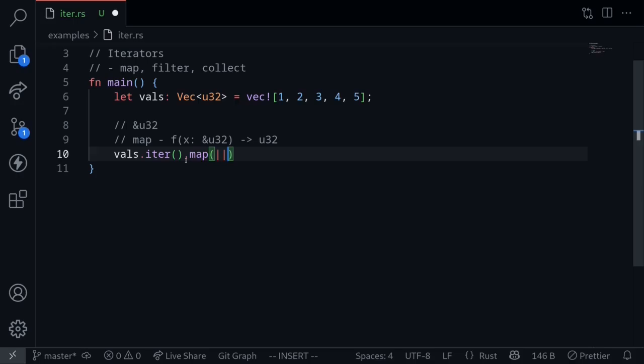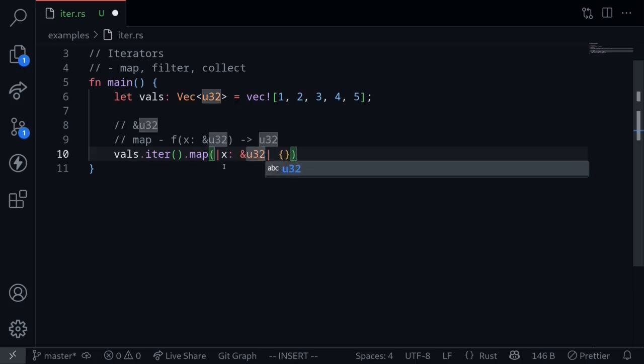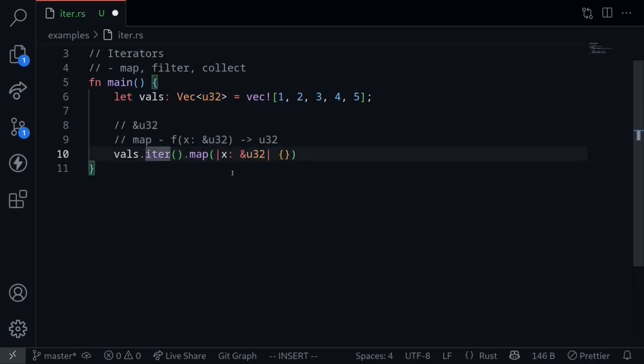To create a closure, we put 2 vertical bars, and then optionally, we can put curly braces. Inside the vertical bar, we put the inputs. Function is going to take a single input. Let's call this x. Here, you don't need to put type annotations, but to be clear, I'll show you what the type is. The type is reference to u32. This is because iter gives you a reference to the type T that is being iterated. And then inside the curly braces, you put your code in, and at the end of the code, you'll need to return a u32. For example, let's say x plus 1.